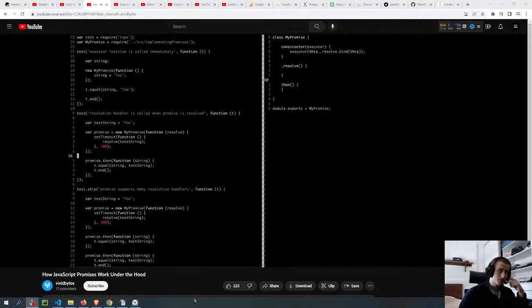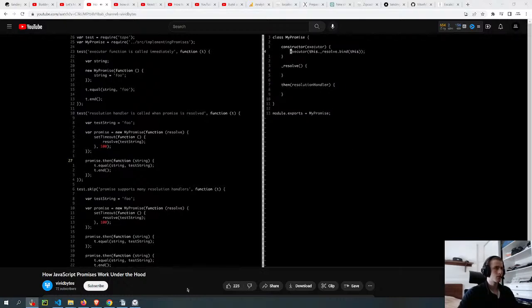Let's first understand in which order these lines of code are executed. First we create our new promise, so we call the constructor. Then we call promise.then and pass in this function. And then 100 milliseconds later, since we're using setTimeout, the promise is resolved. Because we first call then and then resolve the promise, inside this promise object we have to store a reference to this resolution handler. The resolution handler is passed into then, and now we have to take that and store it somewhere.